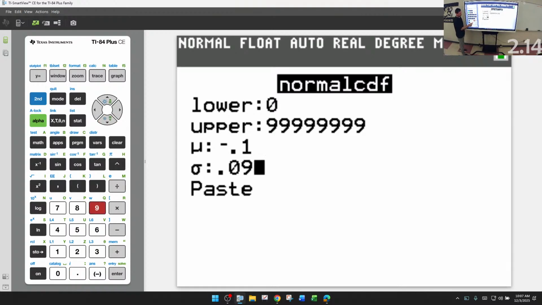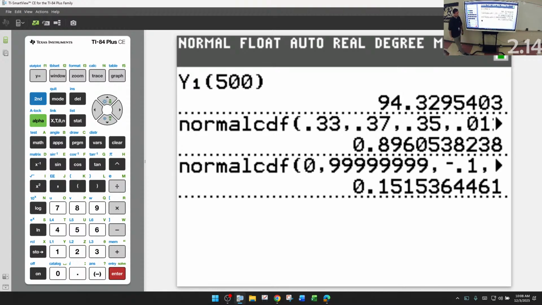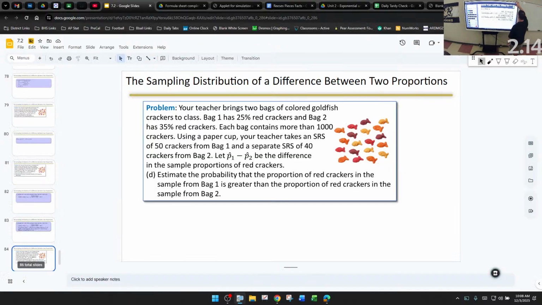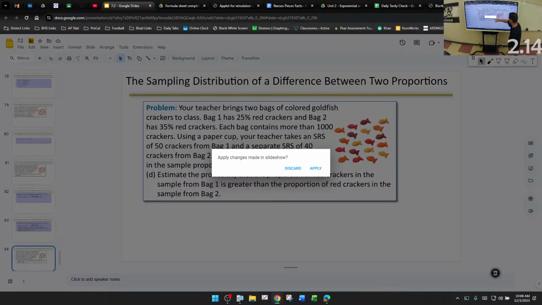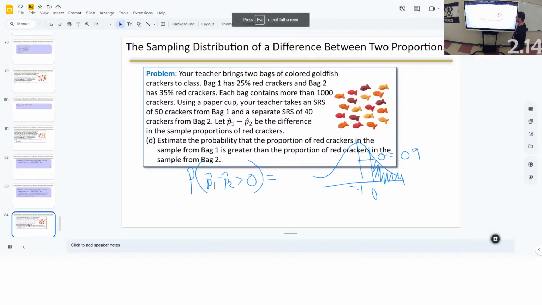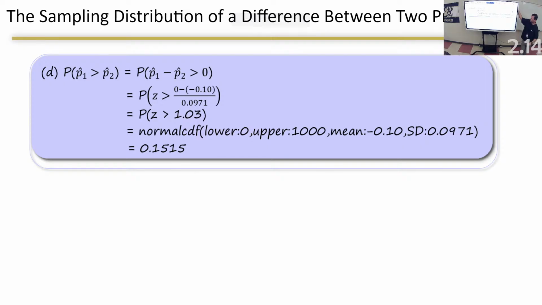You remember what else? 0.0971, thank you. That's kind of important. The more you can take out, the more accurate you're going to be. And as this changes just a little bit, that changes my answer quite a bit. There you go, 0.1515. You don't have to turn it to a percentage.